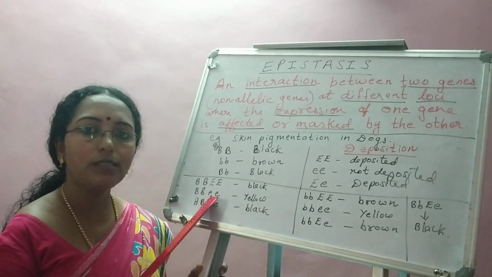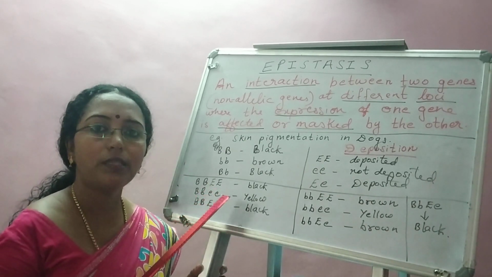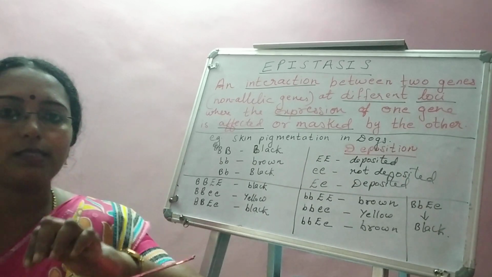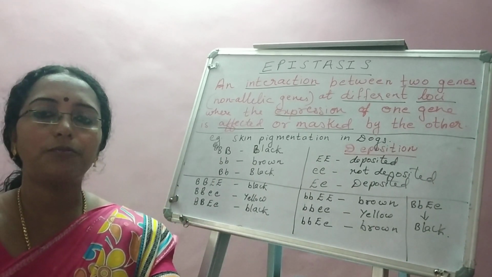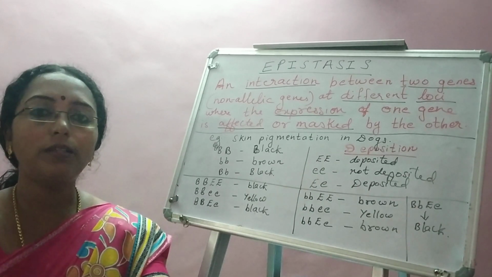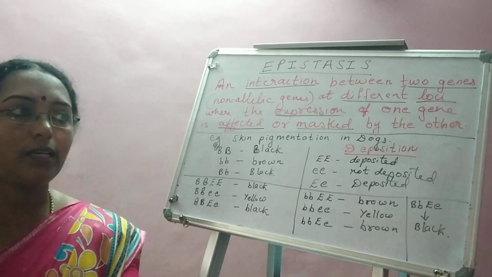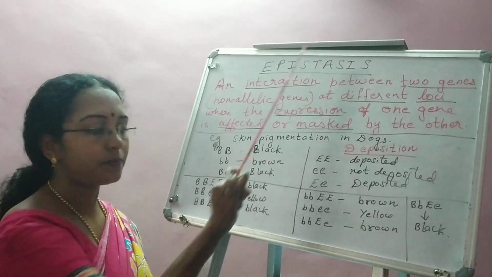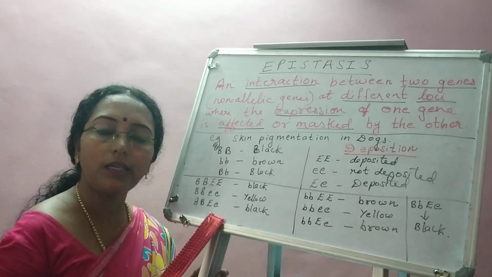Epistasis: the small e, though it is recessive, is standing over capital B. Standing over, that is epistasis. One gene is standing over the other and masking the expression of the other gene. So it is not the interaction between alleles but between genes. Okay, that is epistasis. Now next one, capital B, capital E, small e.